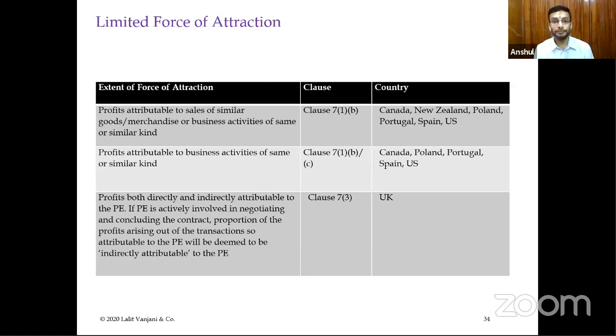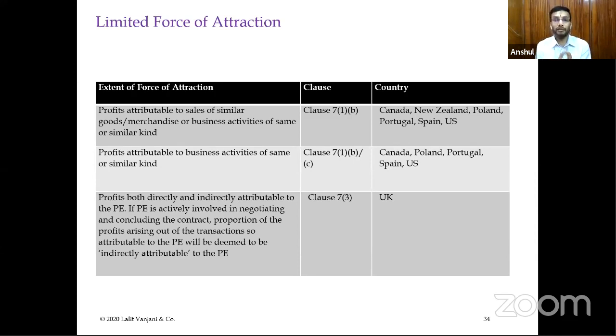In UK treaty, it is a very peculiar kind of a clause, which is not in Article 7.1, but it is a separate paragraph, Article 7.3, which says that profits directly or indirectly attributable to the PE, if the PE is actively involved in the negotiation and concluding of contracts. Now, what it is saying is that this is somewhere merging the concept of agency PE and the fixed place PE.